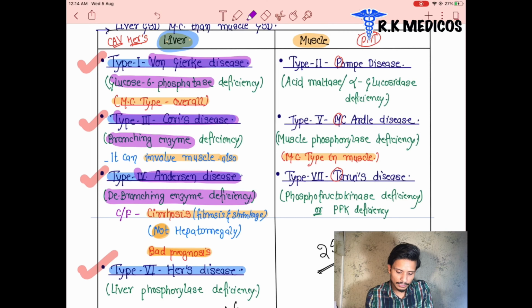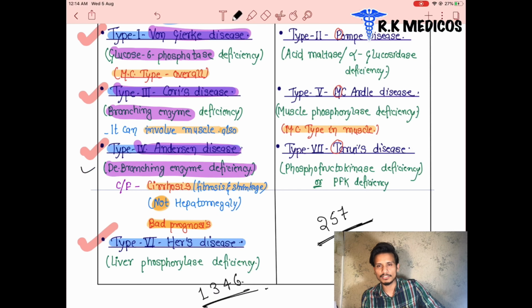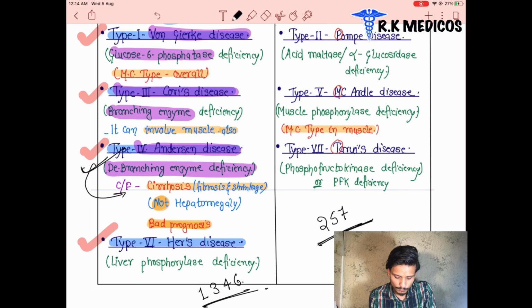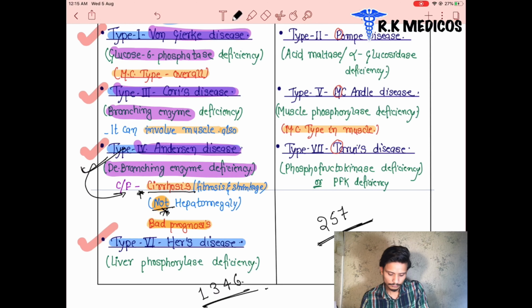And there are clinical findings of Andersen's disease. What findings appear in the patient's body? The patient suffers from cirrhosis. The liver becomes cirrhotic, or we can say the liver shrinks in size, and it does not show hepatomegaly. Hepatomegaly means enlargement of the liver. But in Andersen glycogen storage disorder the liver shrinks, decreasing in mass, and that is the bad prognosis of this disease.